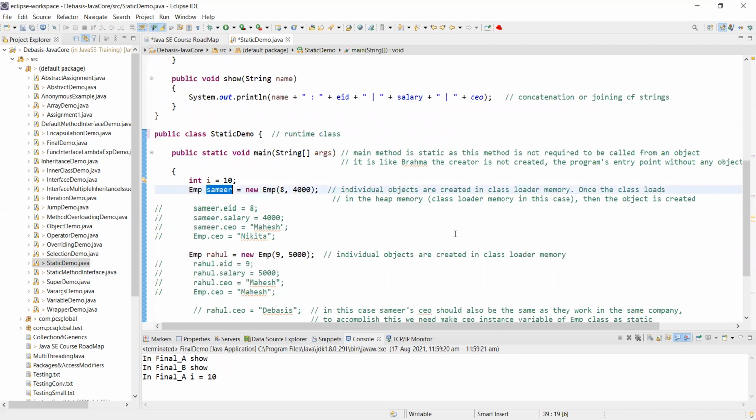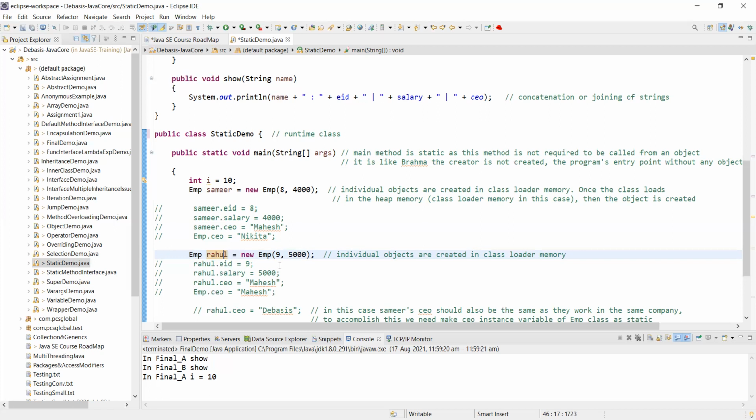Another in the heap memory is Rahul, because I have instantiated another employee with the same employee type. That means Rahul also will have an ID and a salary, and Rahul will also have a CEO.